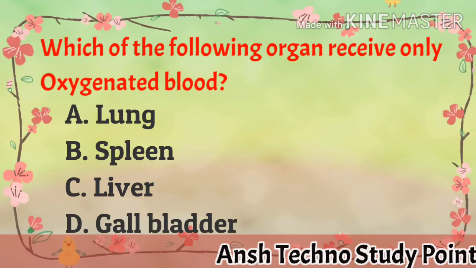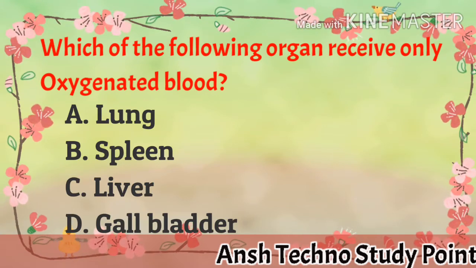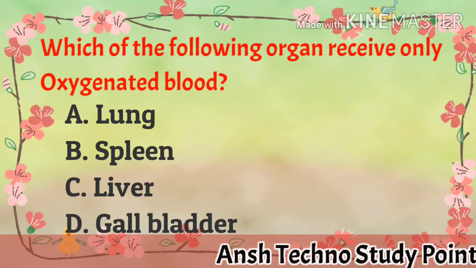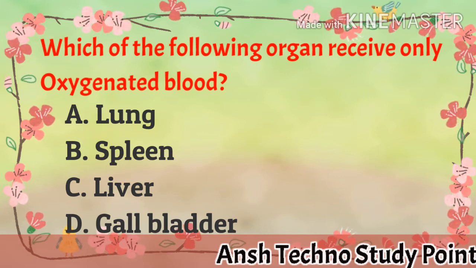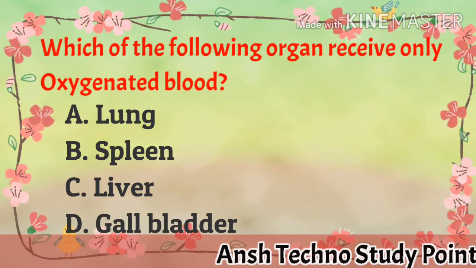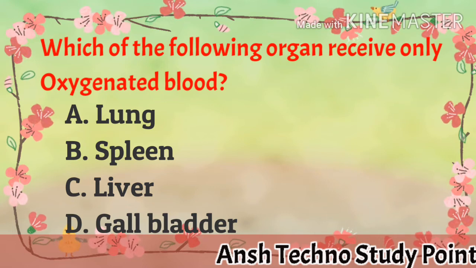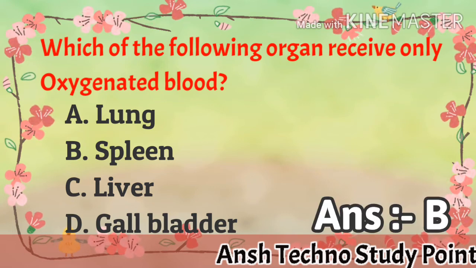Which of the following organ receive only oxygenated blood? A. lungs, B. spleen, C. liver, D. gallbladder. Answer is B. spleen.